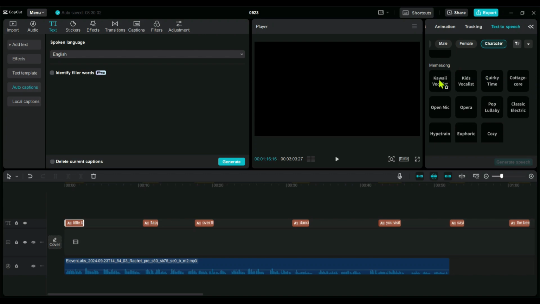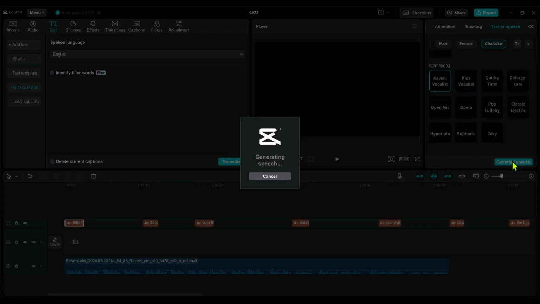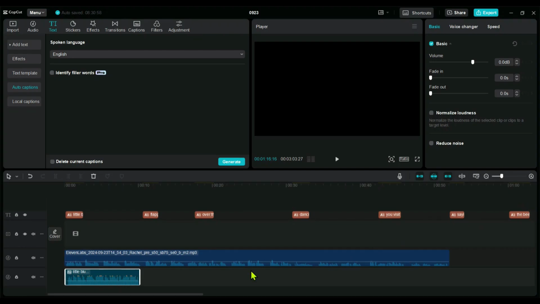Next, select the first option, Kawaii Vocalist. Feel free to try the other effects, but personally, I think this one works best. Once you've selected it, just click Generate Speech, and your speech will be turned into a poem. Our regular speech has now been turned into a poem. Let's hit play and check out how it came out.